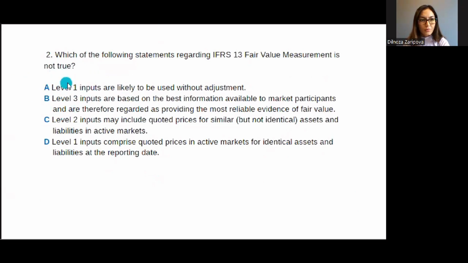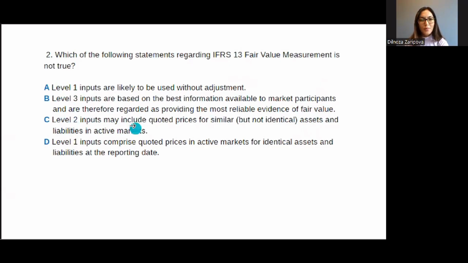If you are using level 1 input, that means that you don't need any adjustment. Level 3 inputs are based on the best information available to the market participants and are therefore regarded as providing the most reliable evidence of fair value. Most reliable evidence of fair value, level 3. So pay attention to this one.